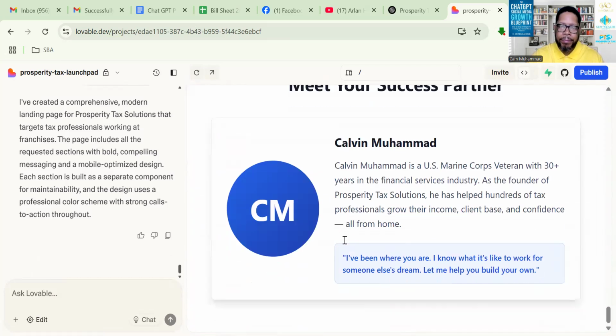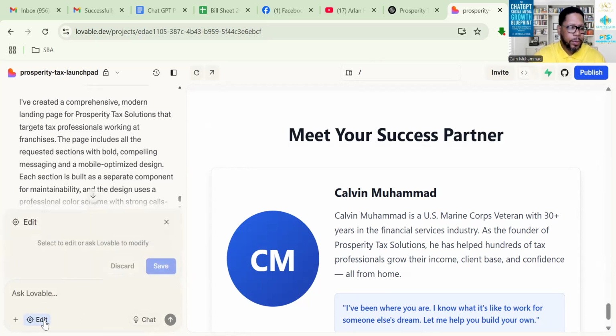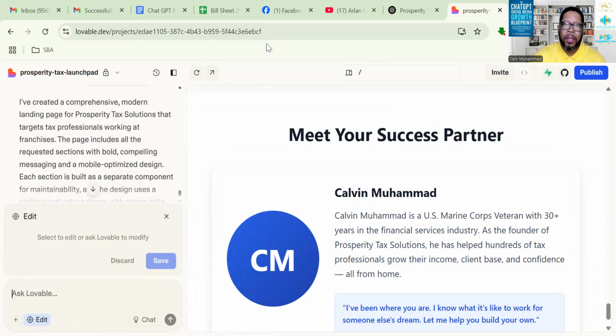So let's just do something simple right now. See, there's no picture here. So, meet your success partner. What I could do is come over here and, let me see here, I want to add a picture. Give me 1 second. And another thing too, if you can't figure out how to do something, you can ask it and it will tell you exactly how to do what you're trying to do.